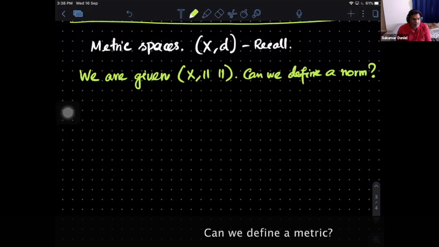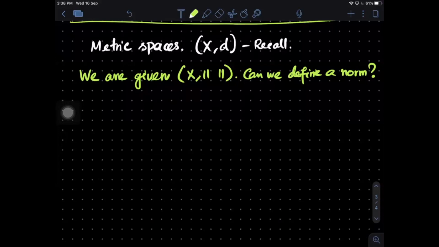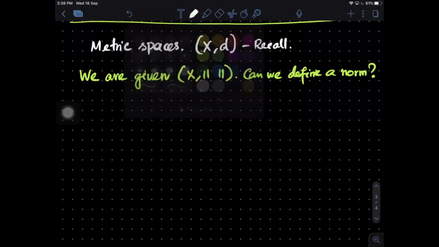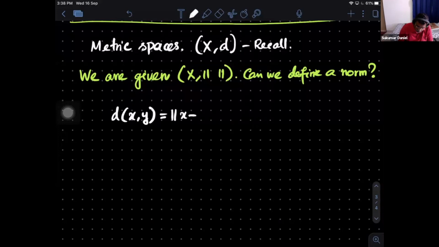You might have come across this. How do you define the distance between two points in the real numbers? What is the distance between x and y? What is the natural metric? Yes, Neha? So on X, we can define d(x,y) as the norm of x minus y. In the case of the reals, you will write it as the modulus of x minus y. In this case I'm using the norm, for all x and y in this vector space.